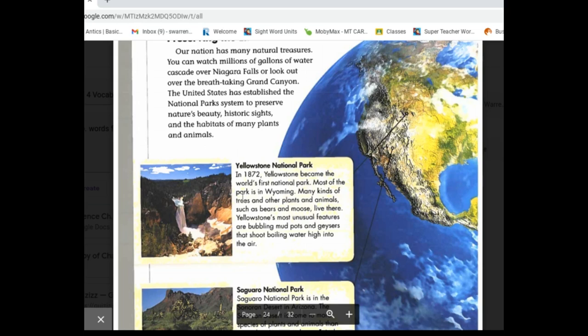Yellowstone National Park. In 1872, Yellowstone became the world's first national park. Most of the park is in Wyoming. Many kinds of trees and other plants and animals, such as bears and moose, live there. Yellowstone's most unusual features are bubbling mud pots and geysers that shoot boiling water high into the air.